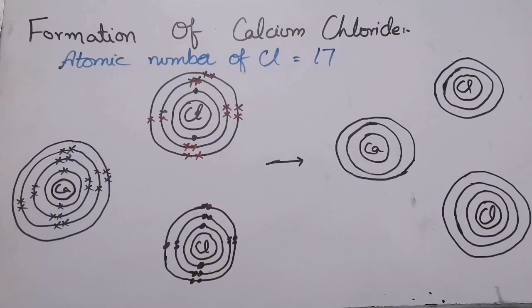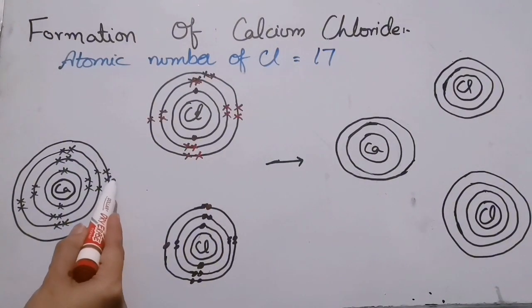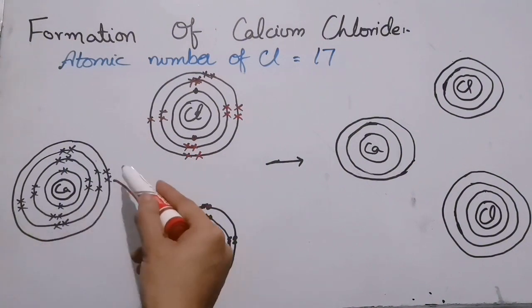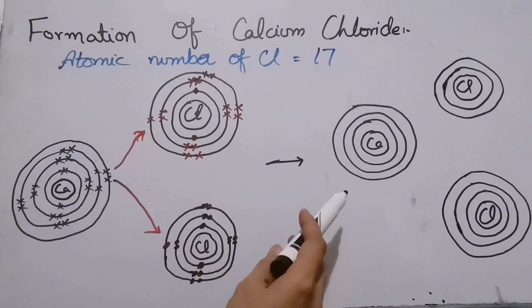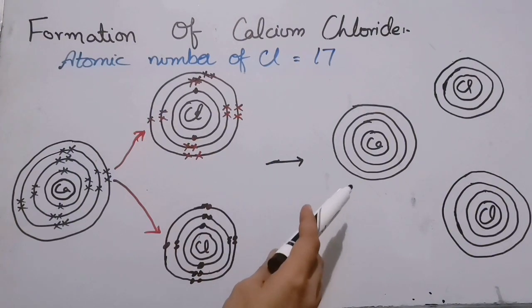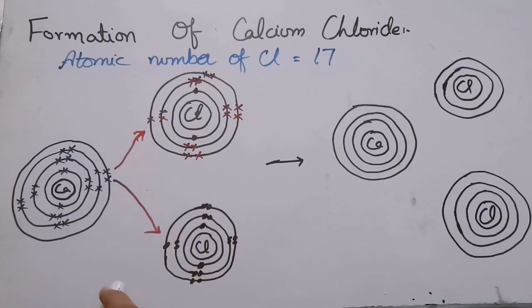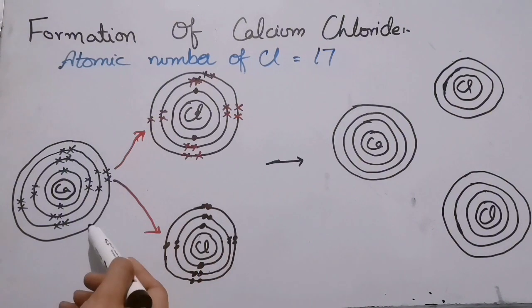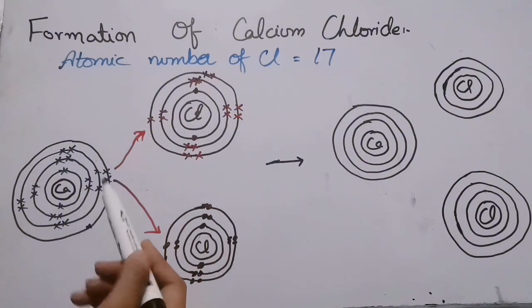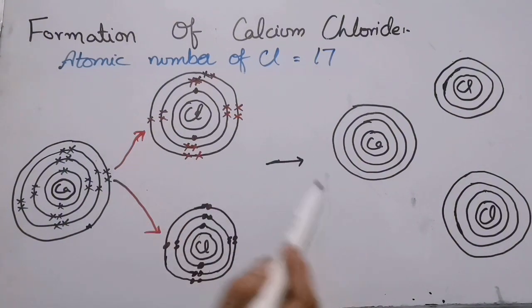Now see, in this case calcium will lose its 1 electron and it will lose its second electron. Now see, there were 4 shells and here there will be 3 shells left. In the first there will be 2 electrons, and in the second and third there will be 8 electrons. Note one thing, that the size of the cation decreases because it is losing the electrons of its valence shell, so its size will be decreased. Now let us fill the electrons.